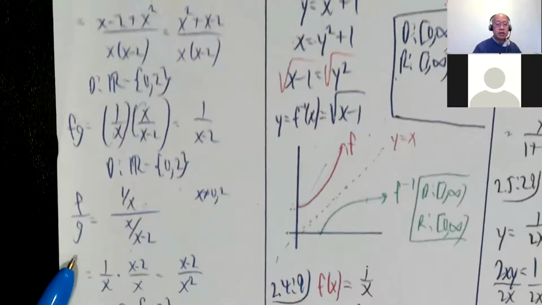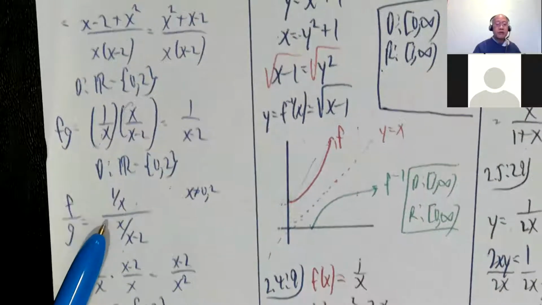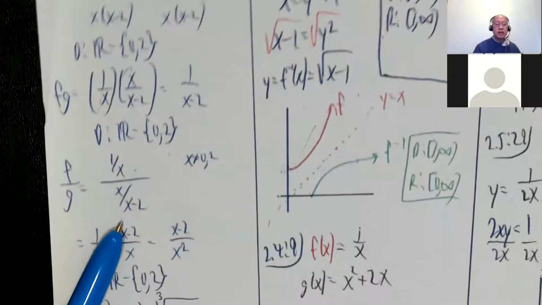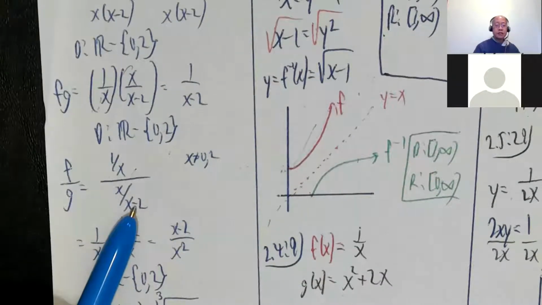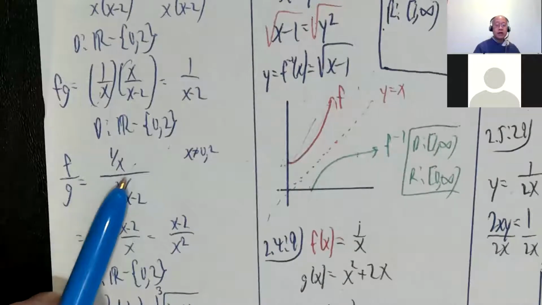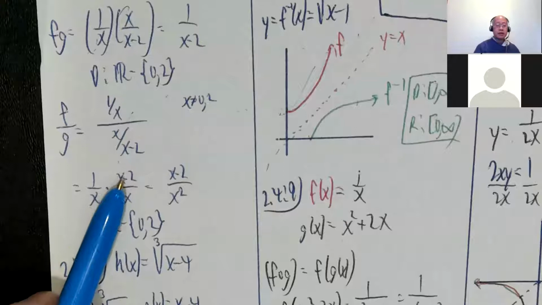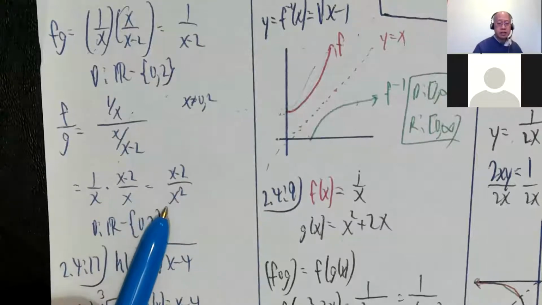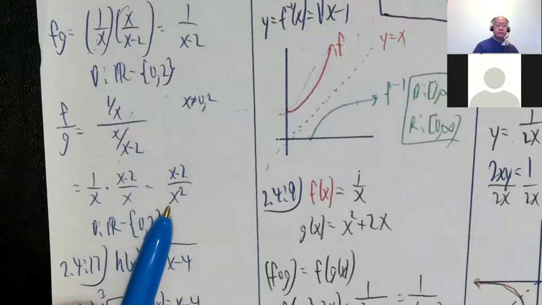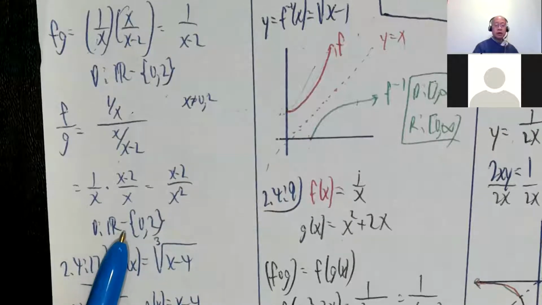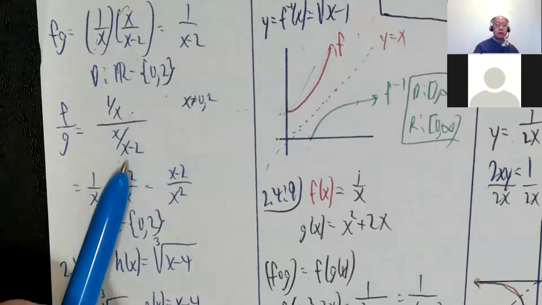F divided by g, 1 over x divided by x over x minus 2. Same thing, x cannot be 0, x cannot be 2. And let's see, if you divide by a fraction, you multiply by the reciprocal, 1 over x times x minus 2 over x. So x minus 2 over x squared. But again, the domain is all real numbers except for 0 and 2.